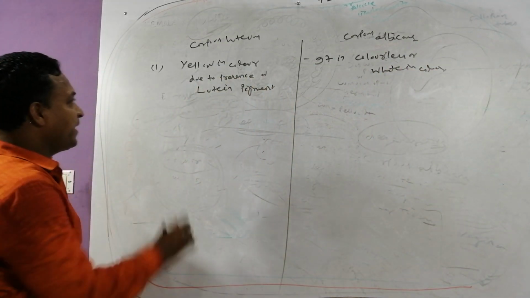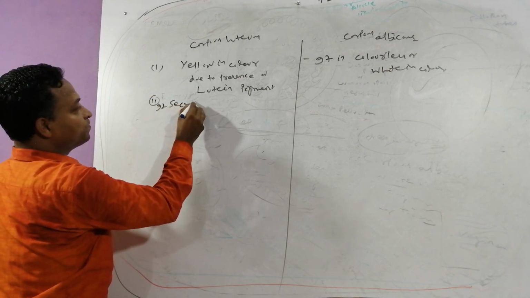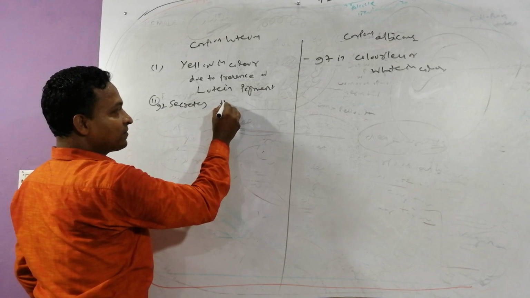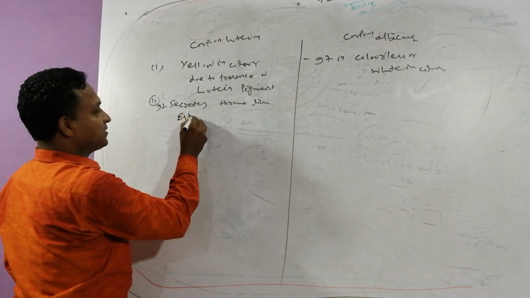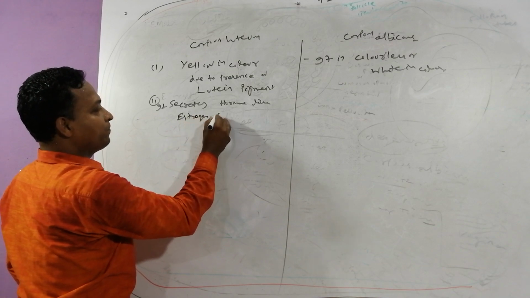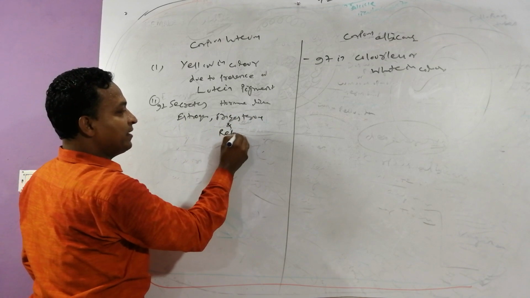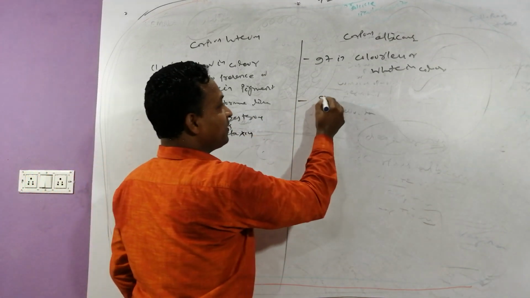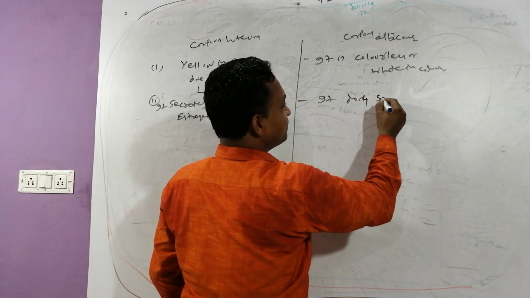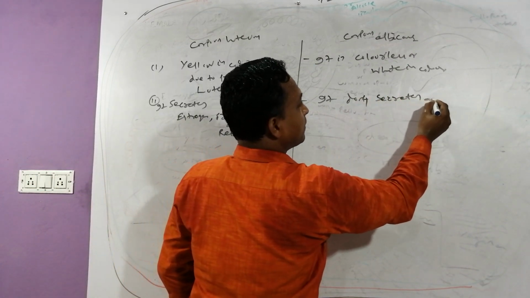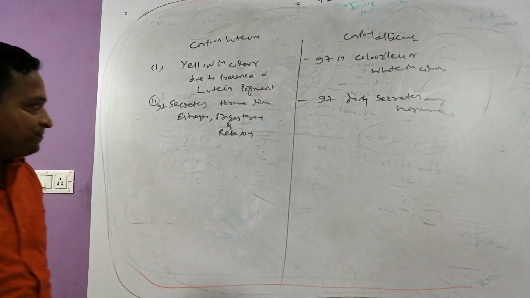Try to focus, my dear. The corpus luteum secretes hormones like estrogen, progesterone and relaxin. The corpus albicans does not secrete any hormone.